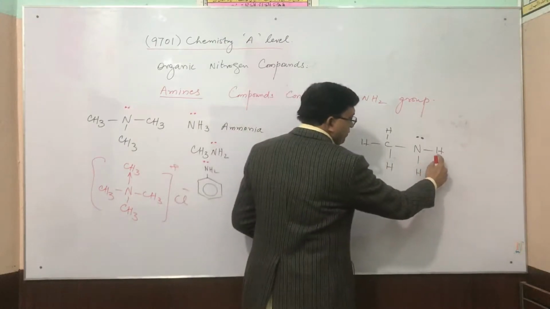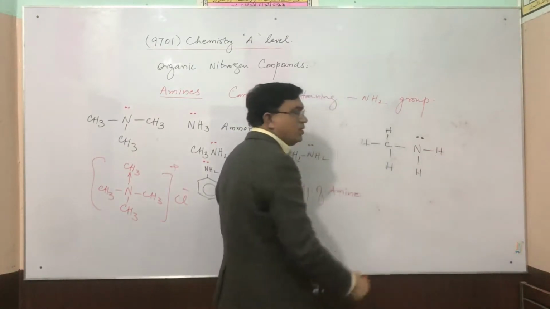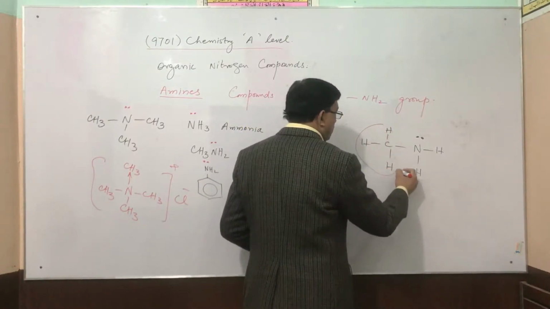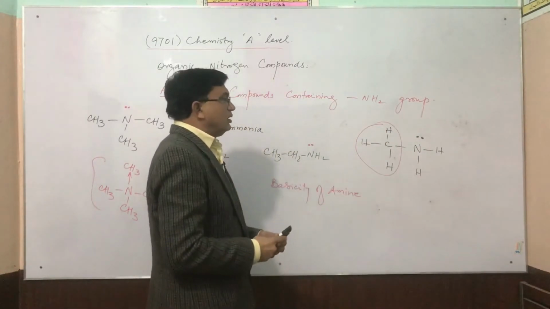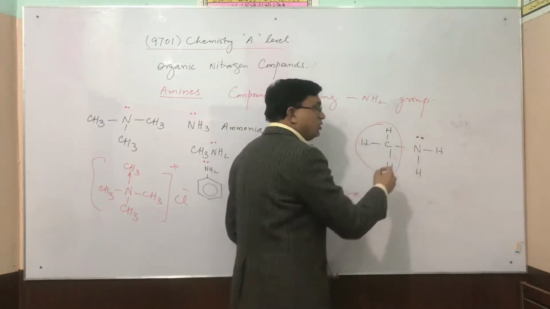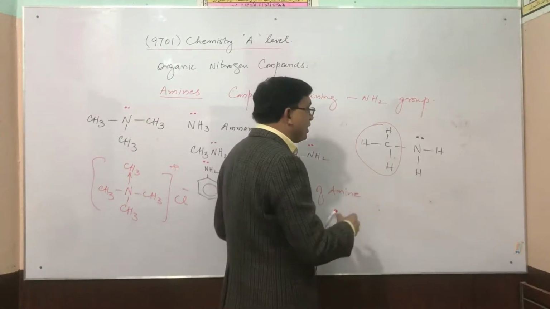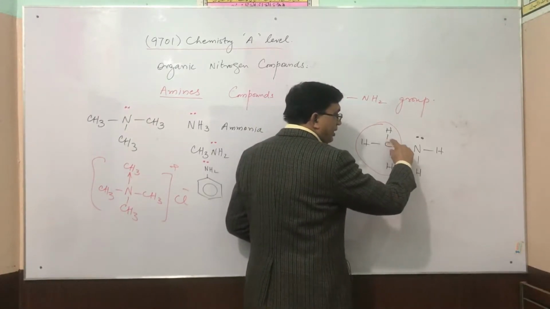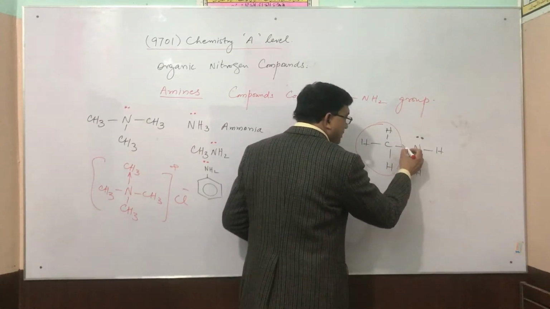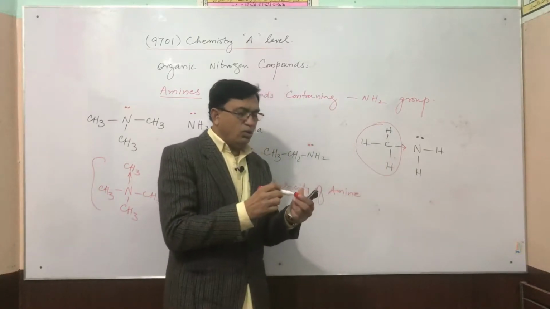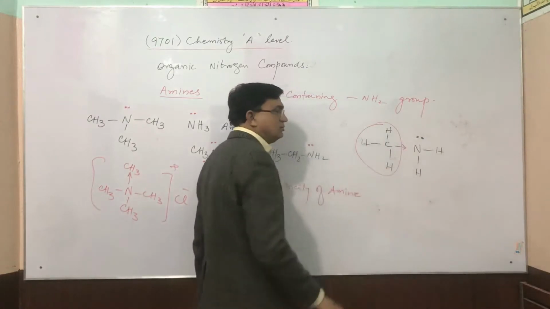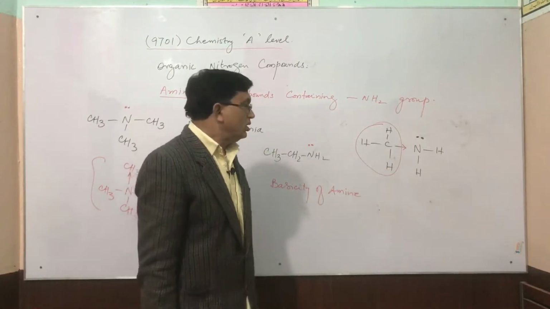In comparison with both of these hydrogens, this alkyl group, the methyl group, contains a large number of electrons, more electron charge density, and as nitrogen is more electronegative, it will attract all the electron charge density of the alkyl group towards itself, and we can say that the alkyl group behaves just like an electron donor.